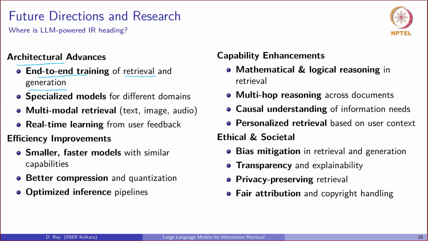There is a strong push in efficiency, making models smaller and faster without sacrificing capabilities, such that they can run on smaller devices like our smartphones. We are also working towards more advanced reasoning capabilities and tackling the critical ethical and societal implications of these powerful systems. If we proceed in the right direction, with the right intent, the future of IR is expected to be more integrated, more efficient, and more responsible.